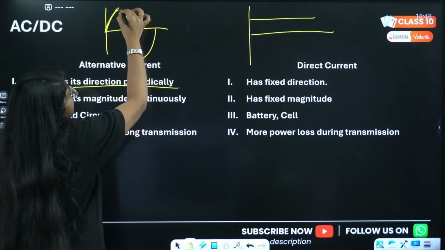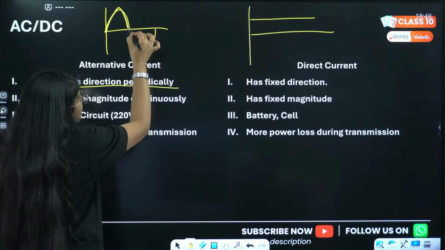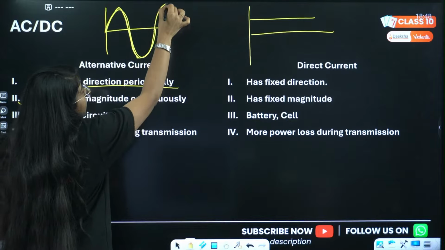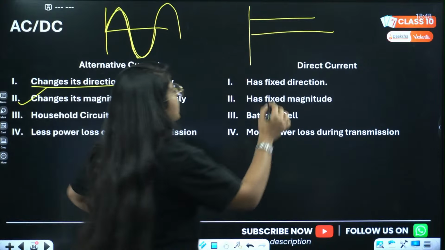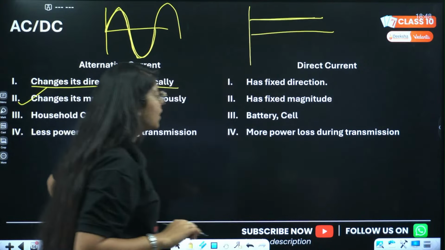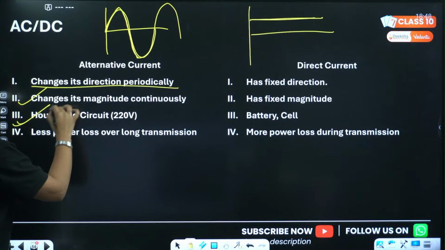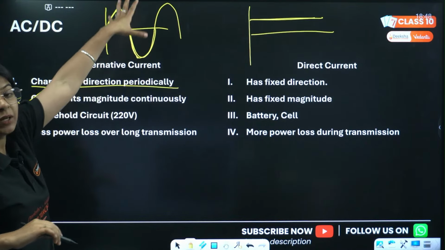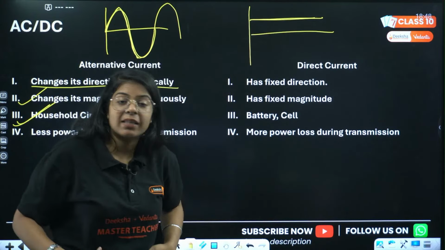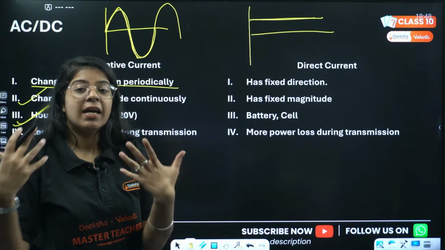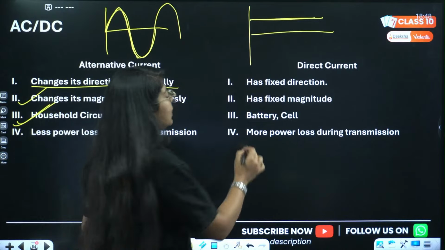It increases, decreases, more decrease, increase, decrease, right? So it changes its magnitude. In DC it stays the same, so magnitude is the same. Okay, now in households we get 220 voltage and we get AC current. In this mic I'm using, in the batteries, in your remotes, we use DC current.